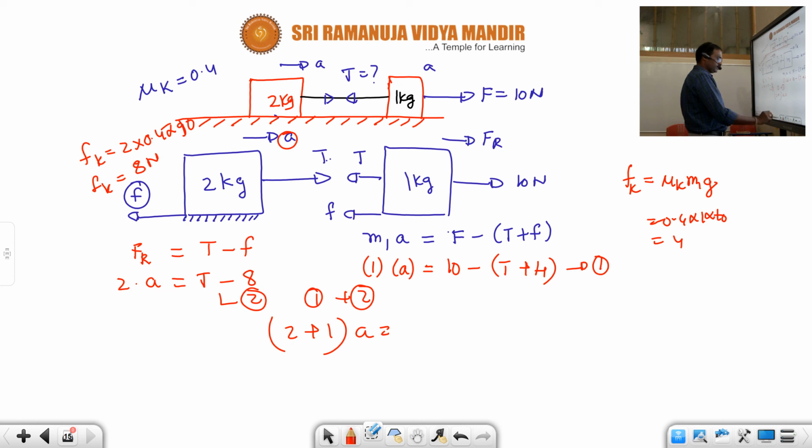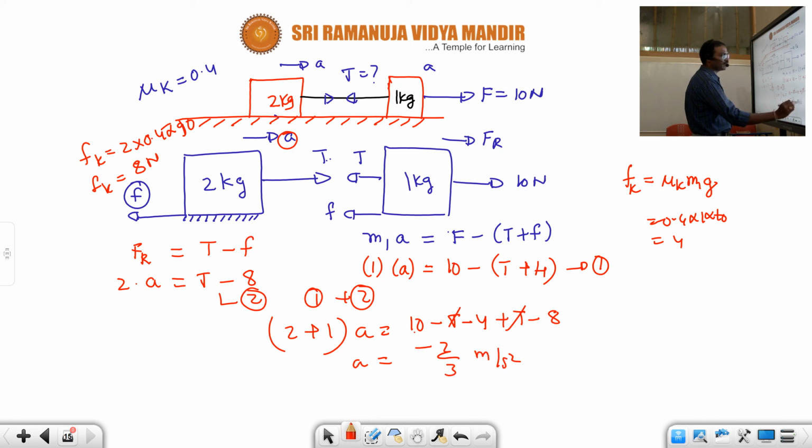Adding, 2 plus 1 into acceleration A is equal to 10 minus T minus 4 plus T minus 8. The tensions cancel. Then acceleration A is equal to 10 minus 4, which is 6, minus 8, which is minus 2 by 3 meter per second square. It decelerates.